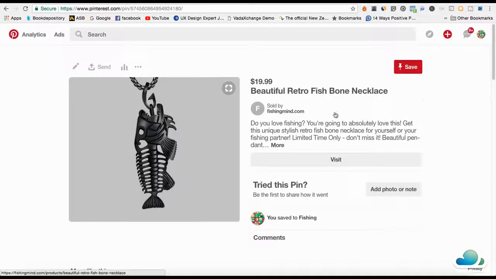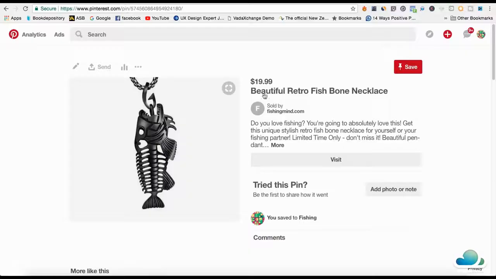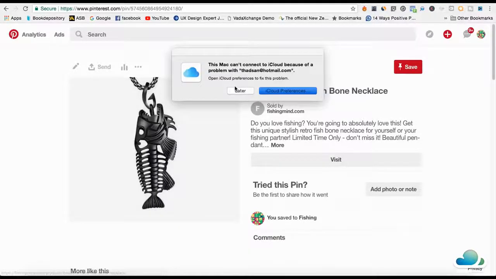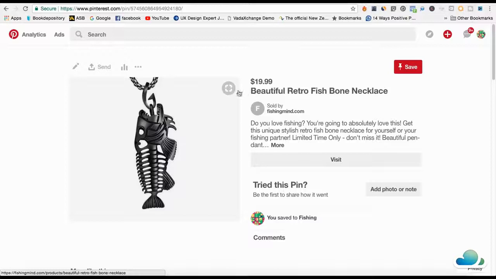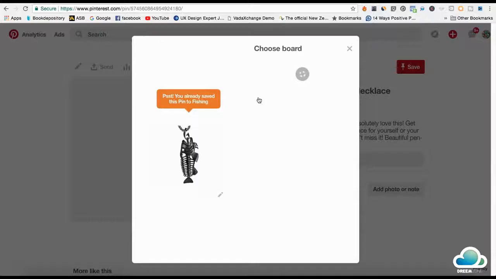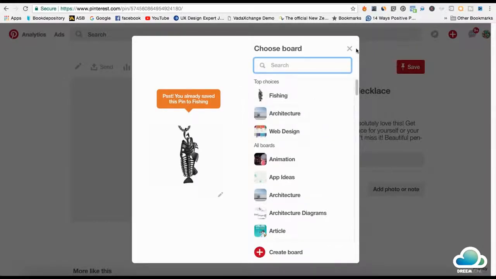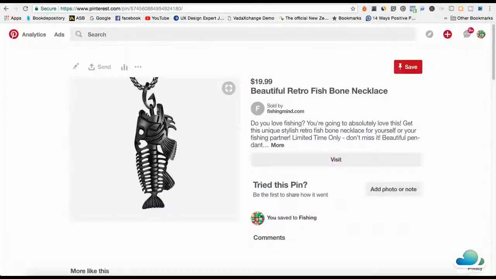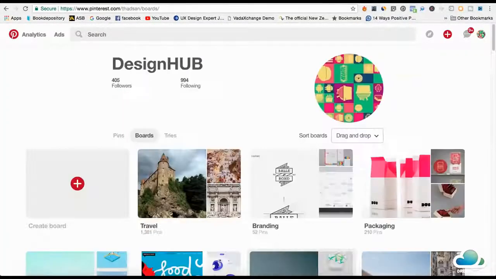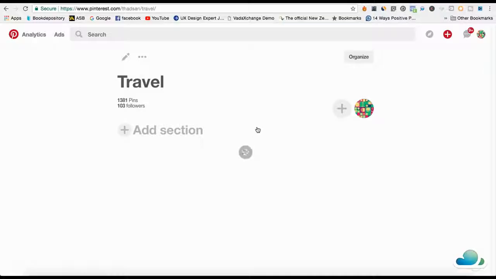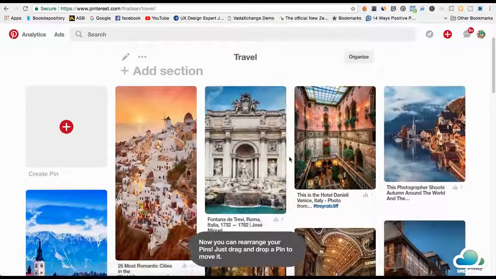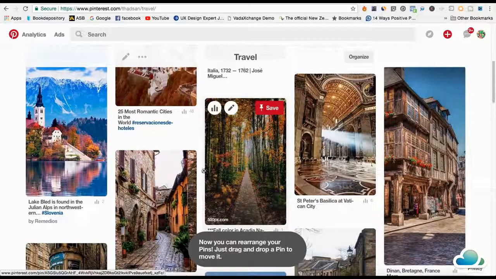What I've done right now is just promoted this other guy's. What people are going to do is if they really like this product, they're going to repin this. So let's say I'm into fishing and I've got a bunch of fishing boards, and I'm going to hit save. It's telling me that I've already saved it, but I'm going to save it onto my own board. What Pinterest is all about is people's hobbies. My hobby is in design, architecture, and traveling. And I pin other people's pins. Traveling is one of my hobbies. What I've done here is pinned other people's pins on traveling, all their traveling images, all the places that I want to travel to.